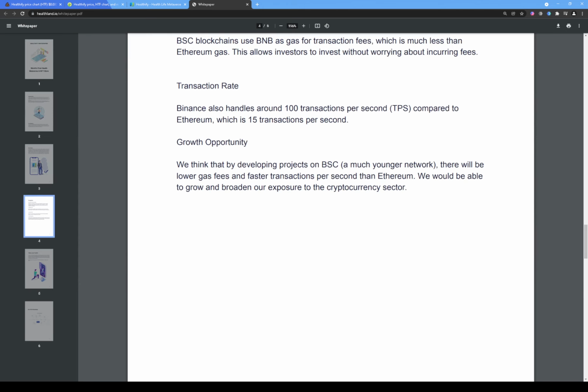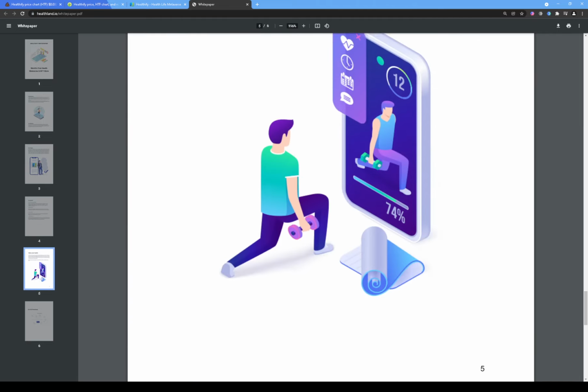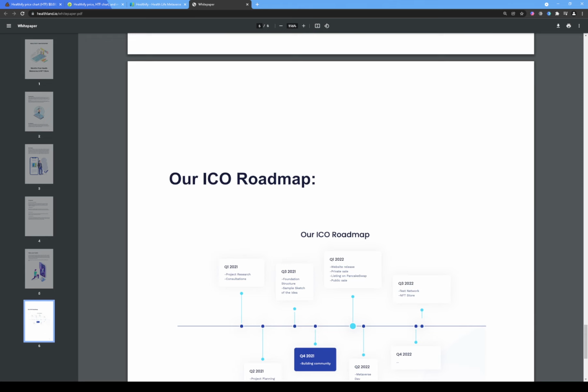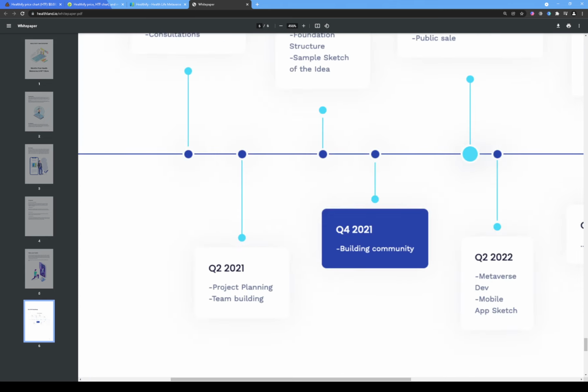We think that by developing projects on BSC, a much younger network, there will be lower gas fees and faster transaction per second than Ethereum. Alright, we kind of read that already. Value your health. And then their roadmap. So it looks like they're on quarter 4 of 2021. Looks like that's where they're currently at, but that's in their white paper.